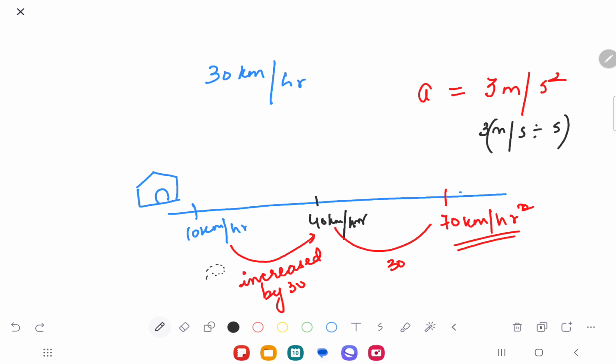So it is meters divided by second divided by second. So meters divided by second, this you reciprocate. So this is why it becomes meters per second square. Understood or not?